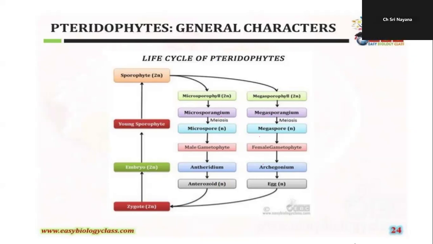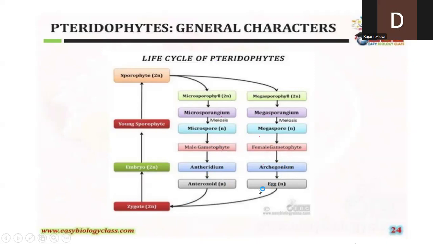Ma'am, I didn't understand, ma'am. Once again, I am telling again. So look into this life cycle here. Just look at this. Male gametophyte, female gametophyte. Antheridium, archegonium. Antherozoid, egg.